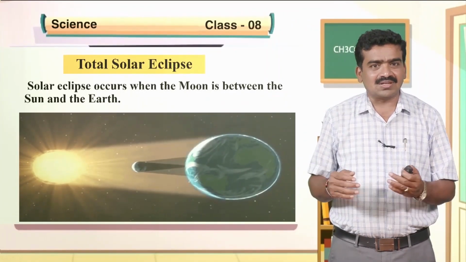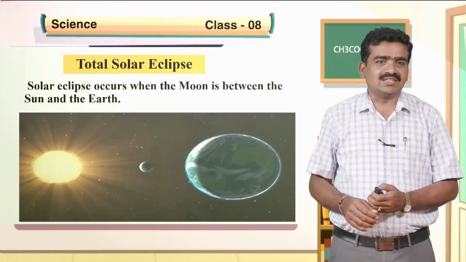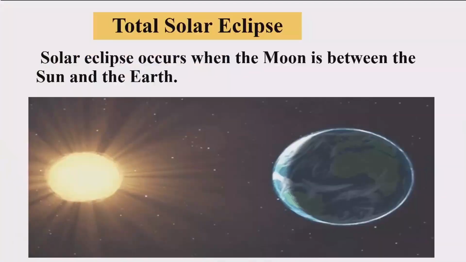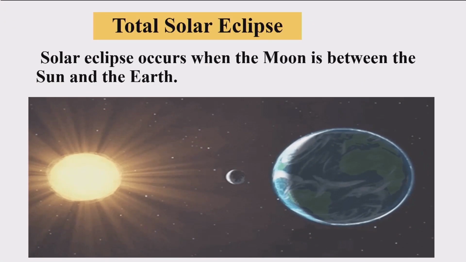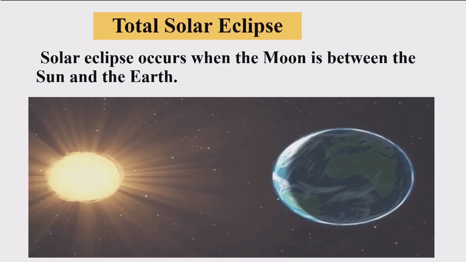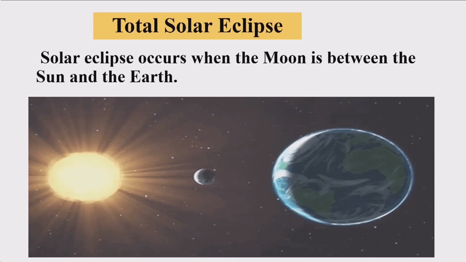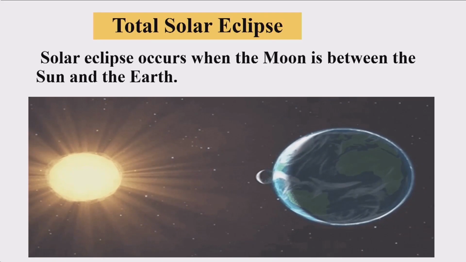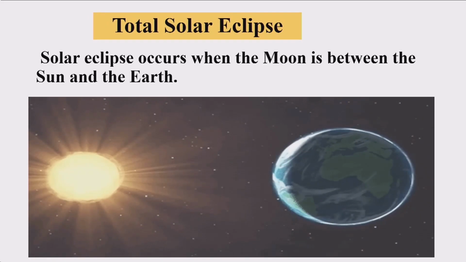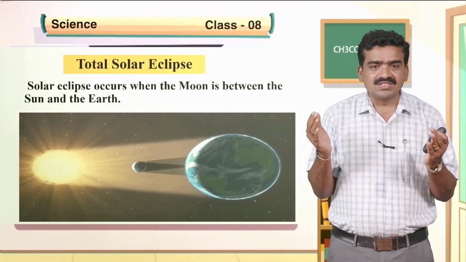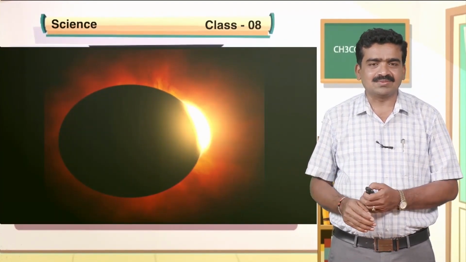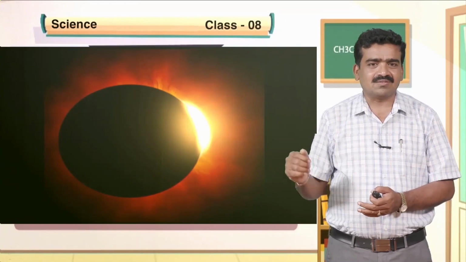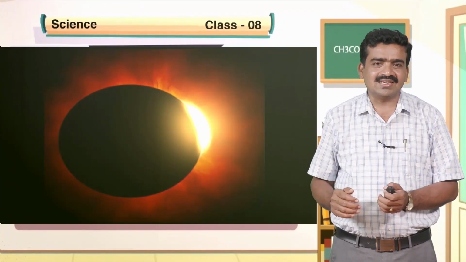Let us come to the total solar eclipse. The solar eclipse occurs when the moon is between the sun and the earth. When the moon comes in between the sun and the earth in a straight line, we can see the total solar eclipse. During a total solar eclipse, the sun's visible disk is covered by the moon. So, during a total solar eclipse, we can notice the formation of a diamond ring in the sky.